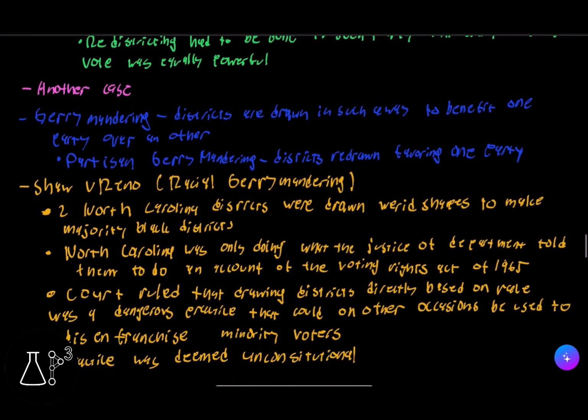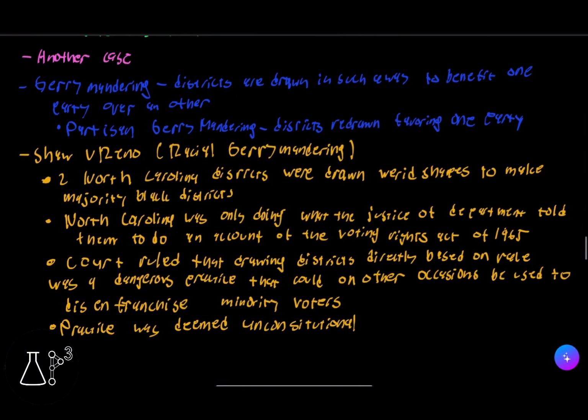Now we're going to talk about something called gerrymandering. It's basically when districts are drawn in such a way as to benefit one party over another. And we have something called partisan gerrymandering, which is basically districts redrawn favoring one party.